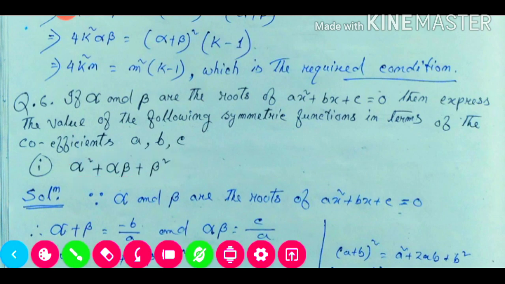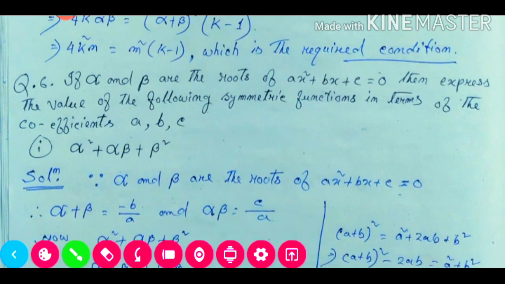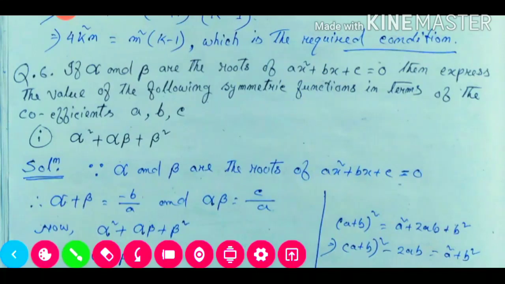So it will be very easy. First of all we need to find the sum of the roots. So alpha plus beta, from this equation according to the formula, is minus b by a. Here b is b only and a is a only. So the sum of the roots will be minus b by a, and the product of the roots, alpha into beta, is equal to c by a. Here c is c and a is a only, so the product will be c by a.